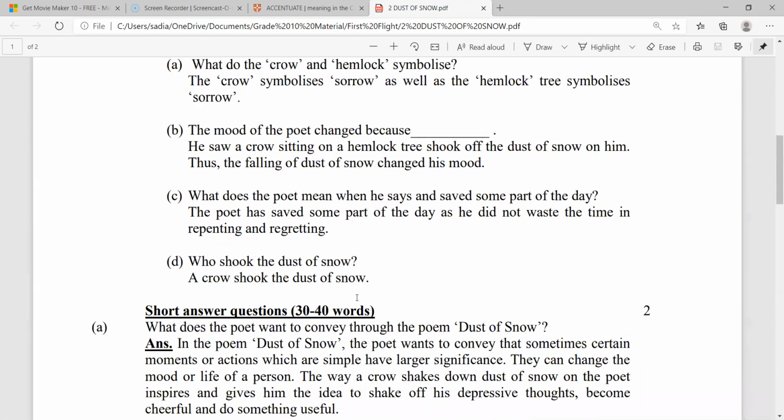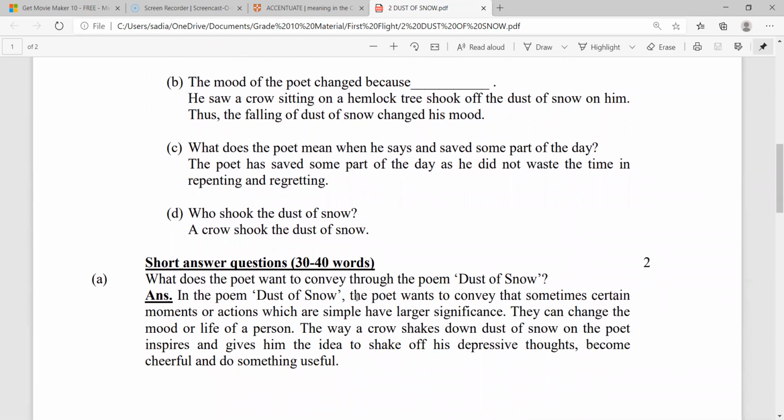What shook the dust of snow? A crow shook the dust of snow, but it is factual. It can come in handy in your MCQs.